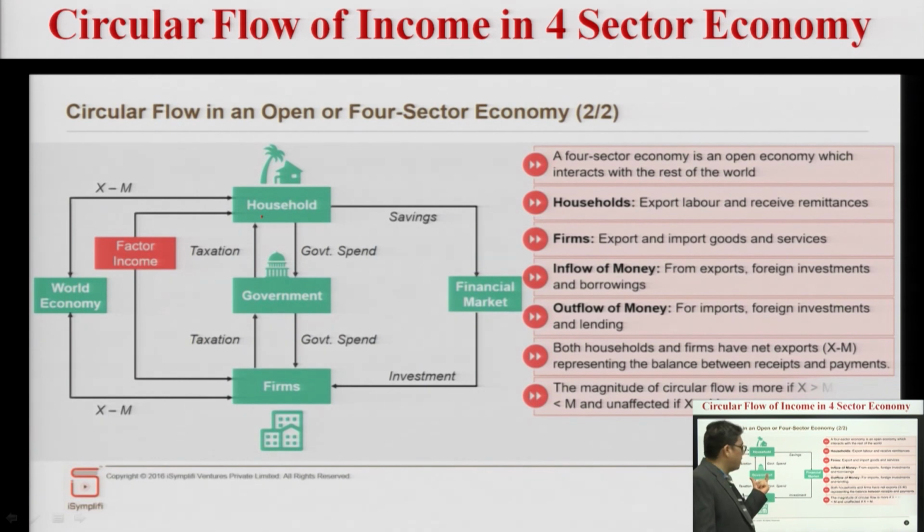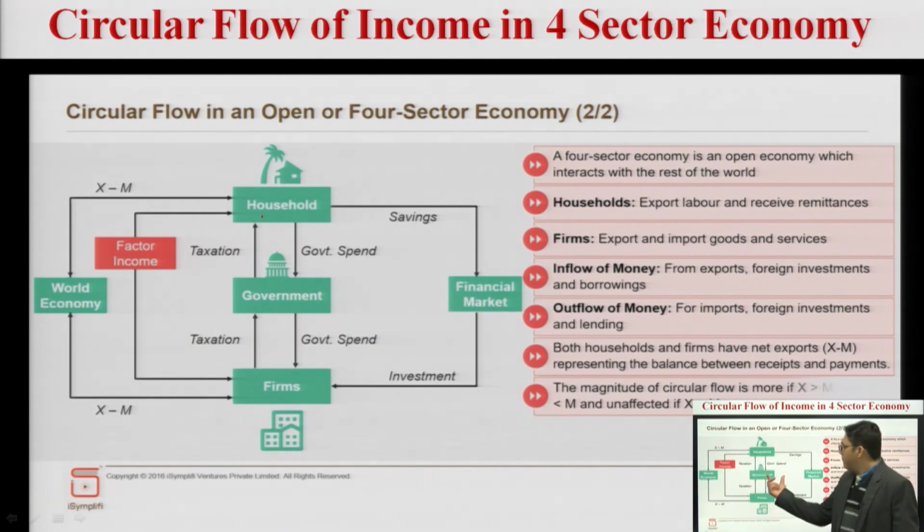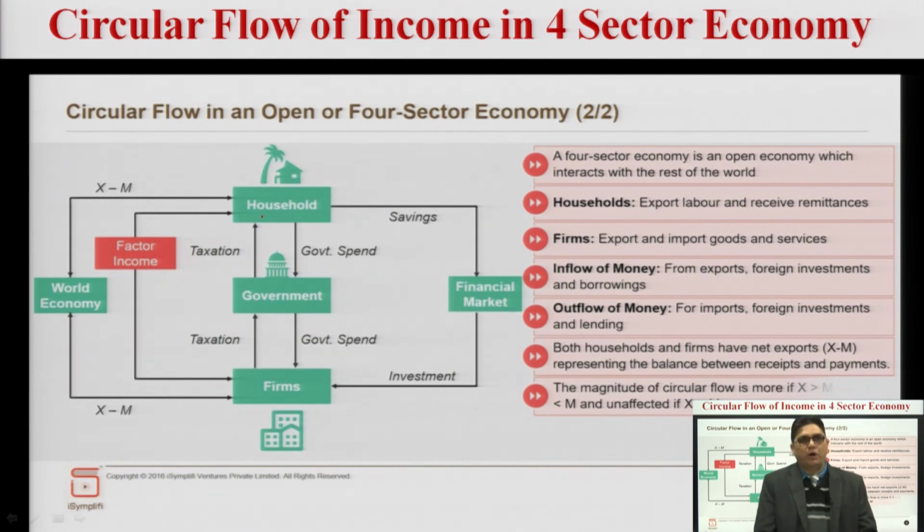It is the government formulating various policies, rules and regulations to facilitate firms as well as households to work. It is the financial market where companies can borrow in case they need money. It is the world economy we have to interact with. So this is the four sector economy, which is more open and more liberalized.